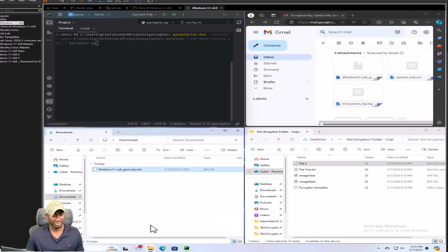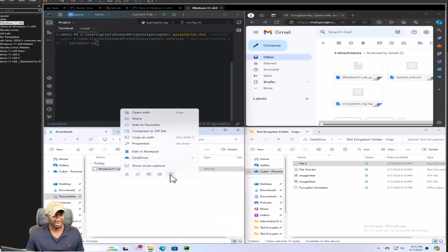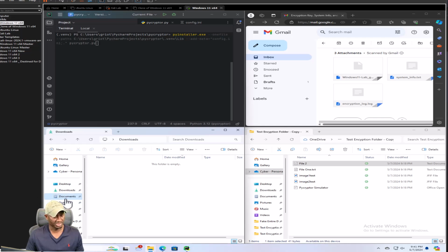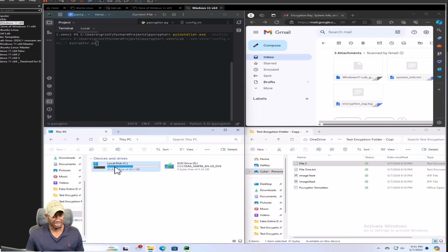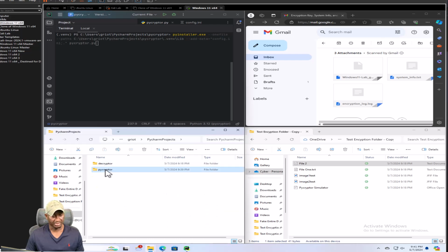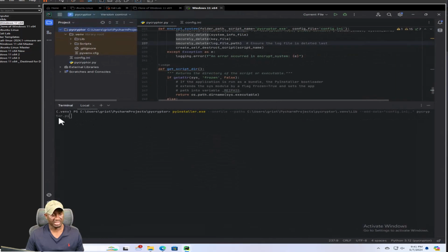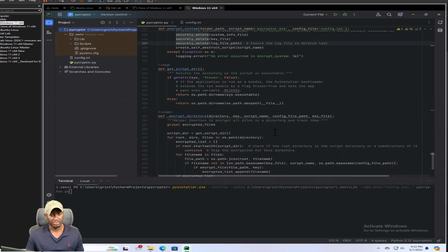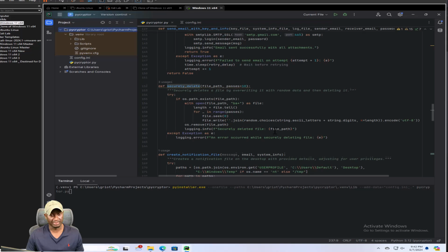I'm just going to delete this key file as well, because we'll run the exe once we're done. What should happen is, once we go into Documents, user, Griot, Python project, this is the PyCryptor. Once we package this executable, there should be a few more directories like build and dist, and we should find our exe file, which would be this exact name, in that distribution folder. You notice that we're using this exact name because this is how we were going to reference it when we do that cleanup in our system.